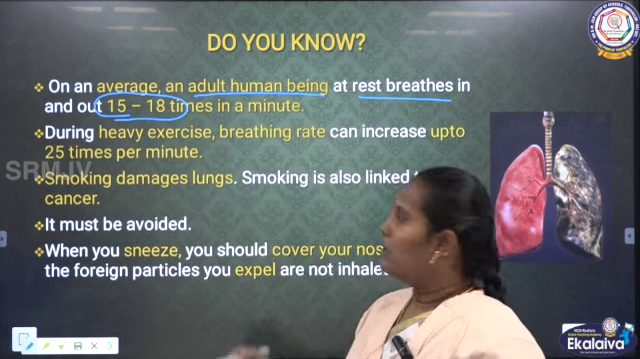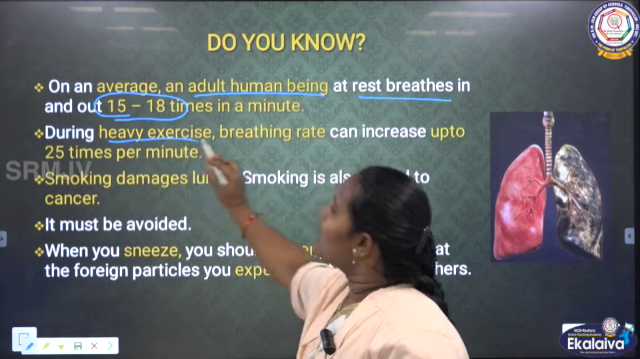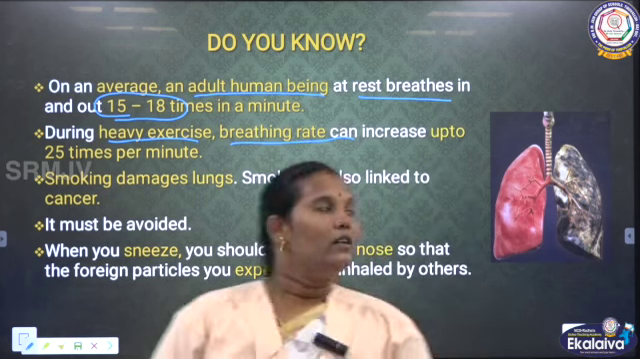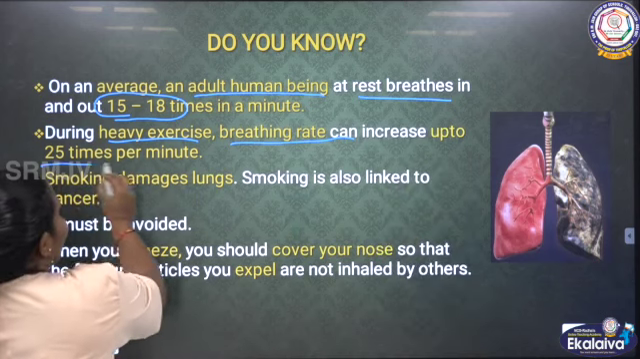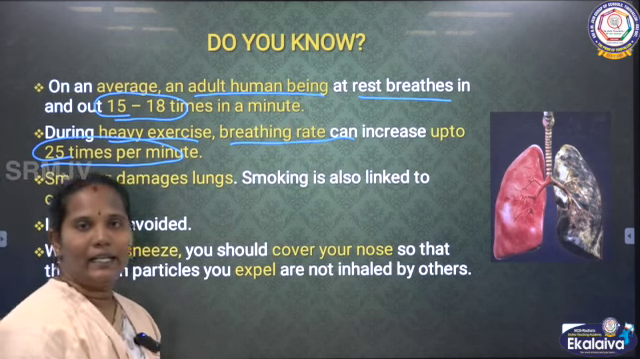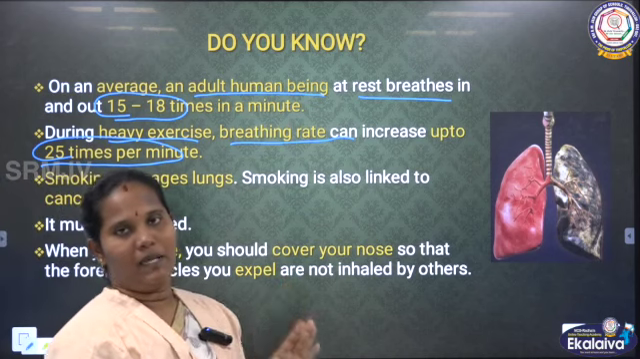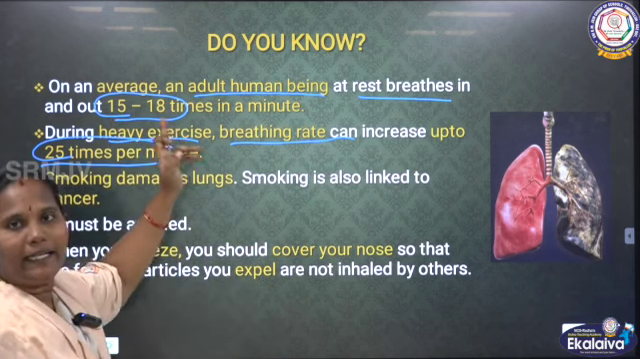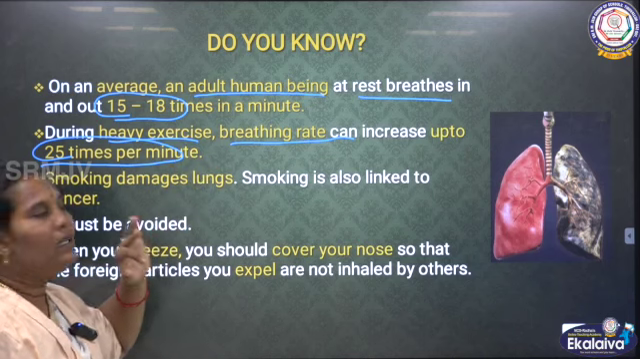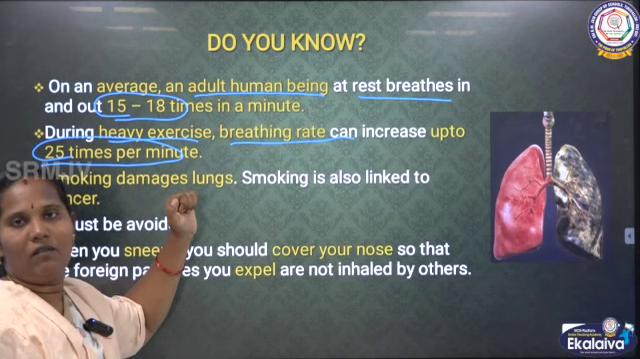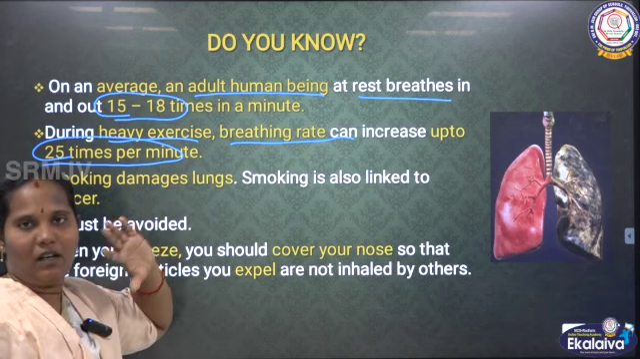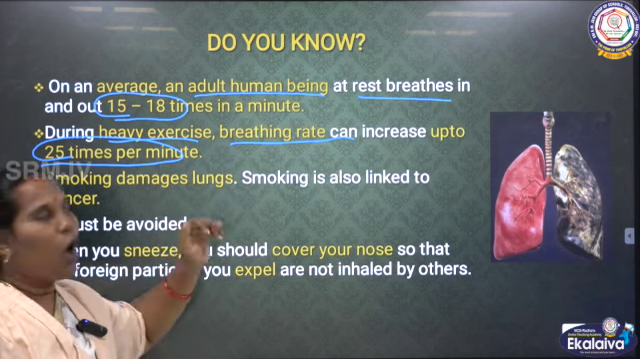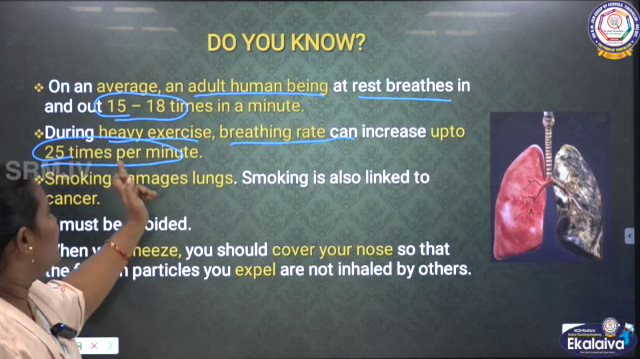Then, during heavy exercise, your breathing rate will be increased. It increases to 25 times per minute. An adult human being at rest breathes 15 to 18 times in a minute. When the same person does more physical work like exercise or climbing steps, the breathing rate increases to 25 times per minute.